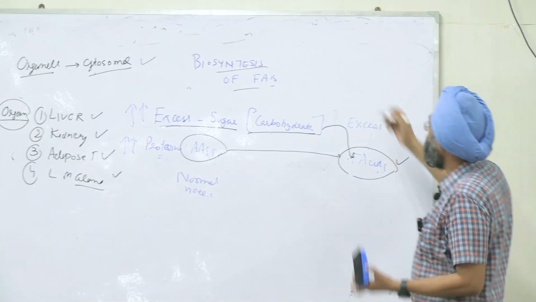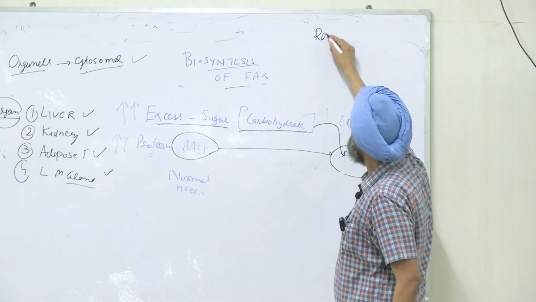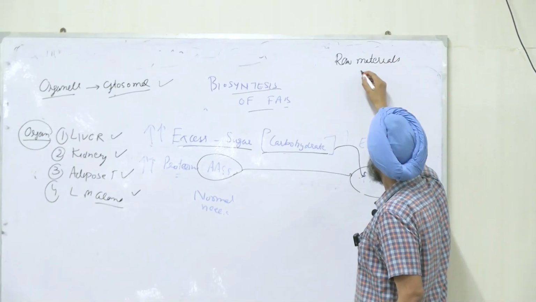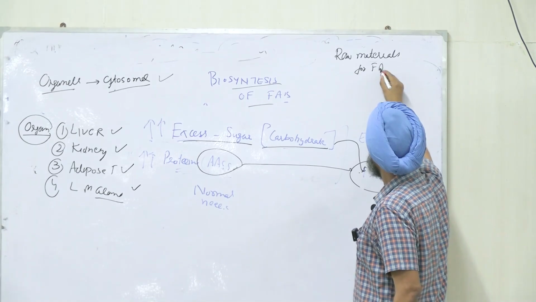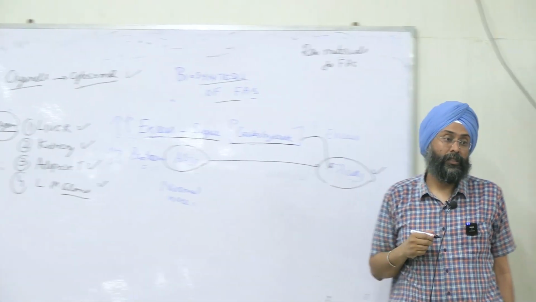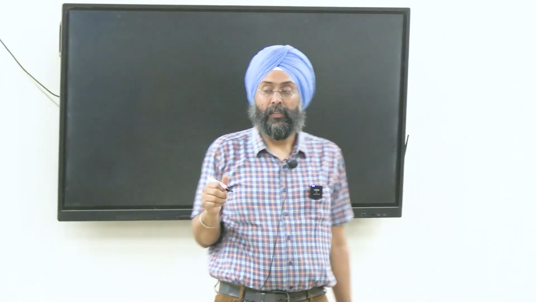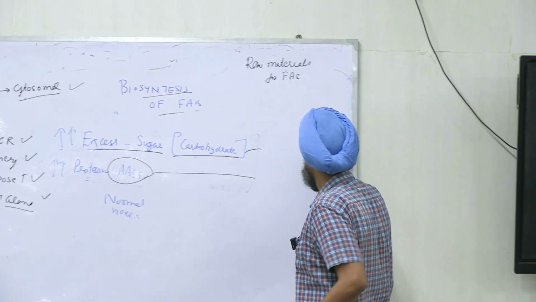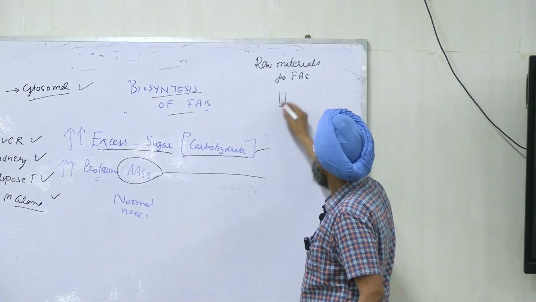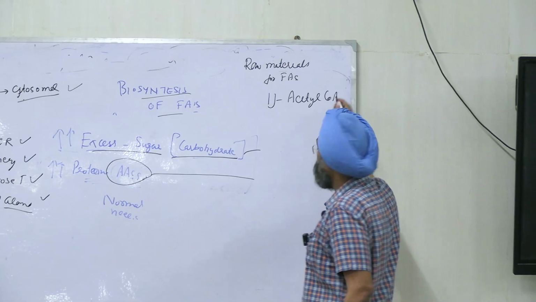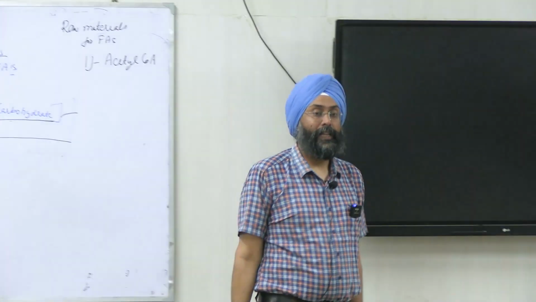Now the third thing is, what are the raw materials for fatty acid synthesis? Raw materials from which fatty acid can be synthesized, right? The first raw material is acetyl CoA, right?